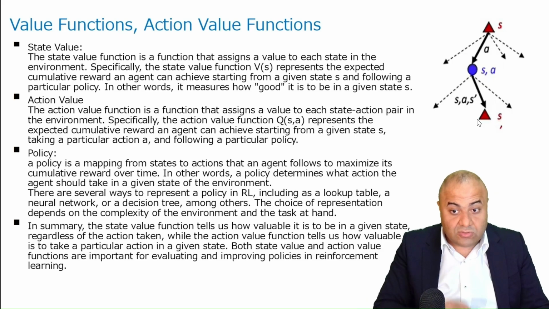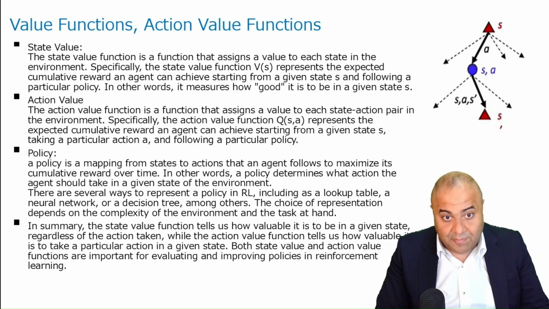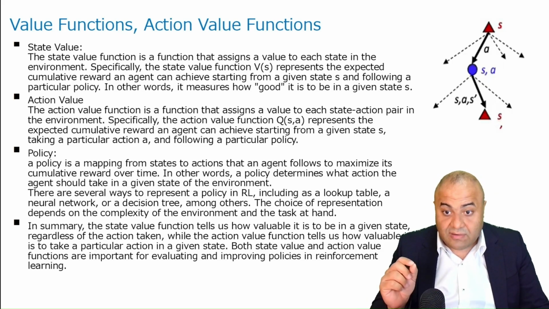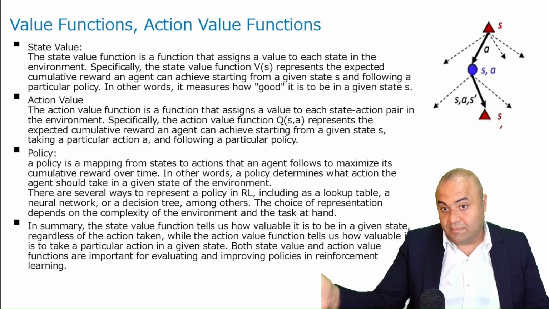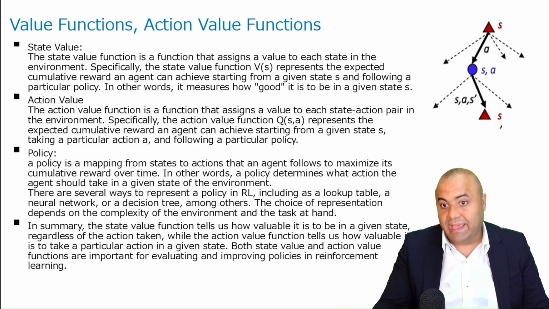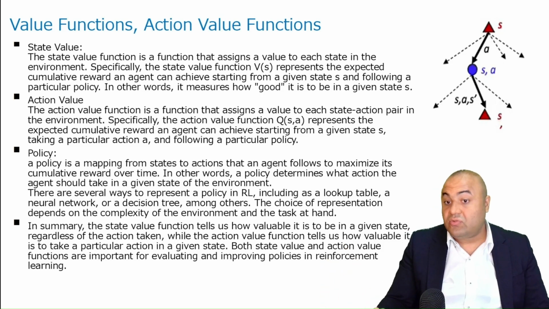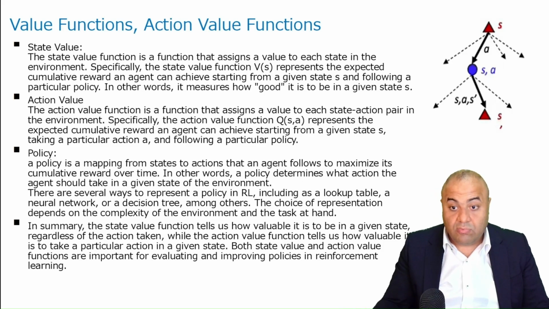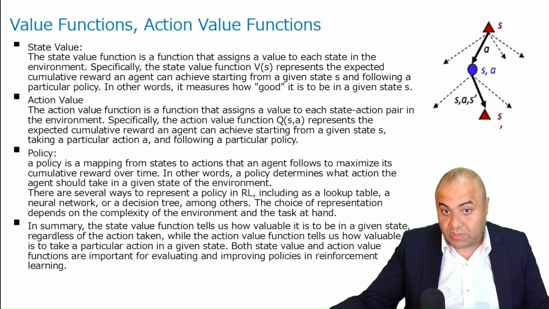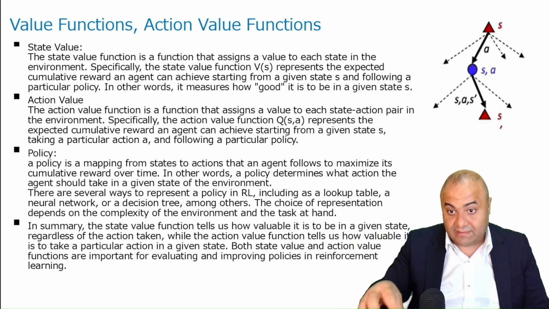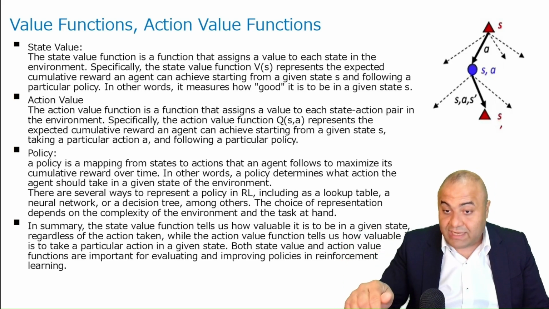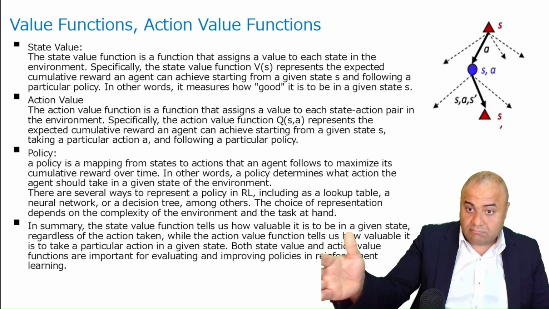Now, there is another item of vocabulary we use, which is the action value. The action value is this: if we are in a state and we have, let's say, two actions, A and A slash, and we took A, the expected reward, if we are in that particular state and taking that particular action, will be a specific number.